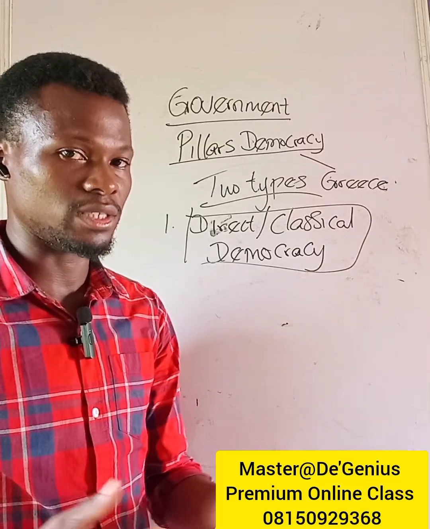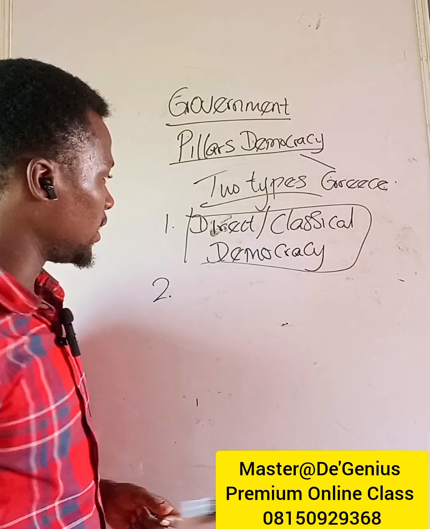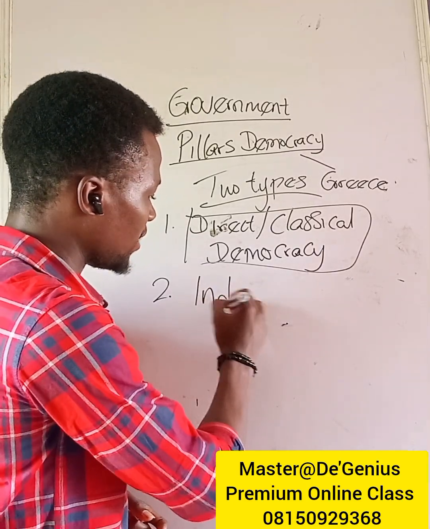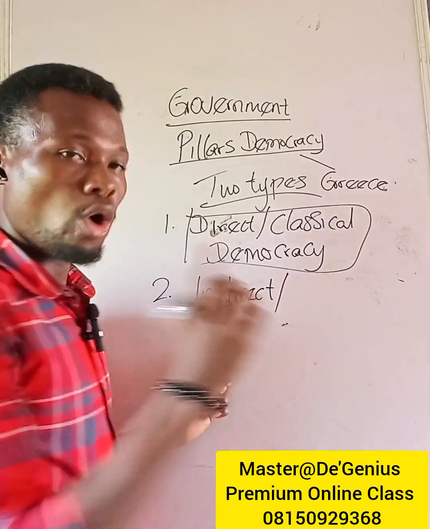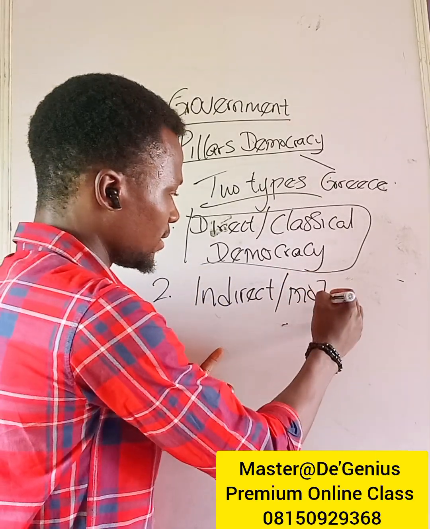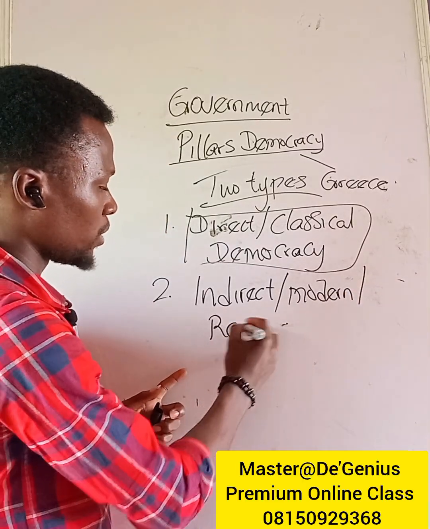Now, the second type of democracy is what we call indirect, or modern, or representative democracy.